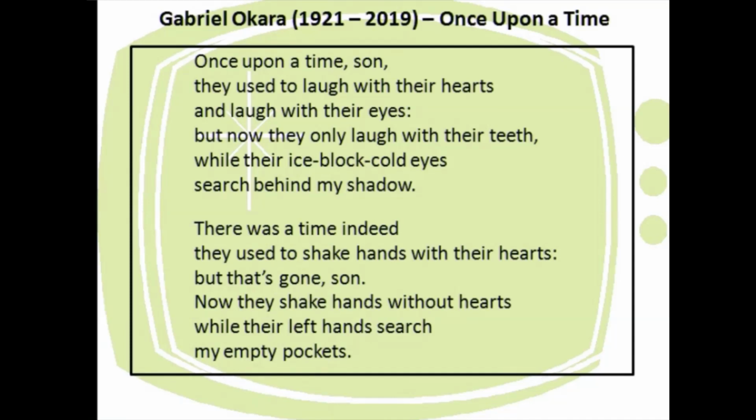While their eyes block cold eyes, how is it not genuine? Because eyes are very cold. Eyes don't show that warmth, or eyes don't show that happiness. And their eyes block cold eyes search behind my shadow means they are not interested in the real person standing in front. They are searching for something else behind you.